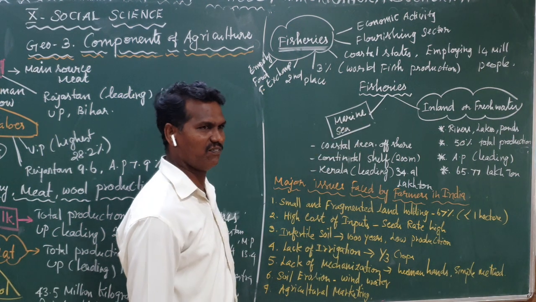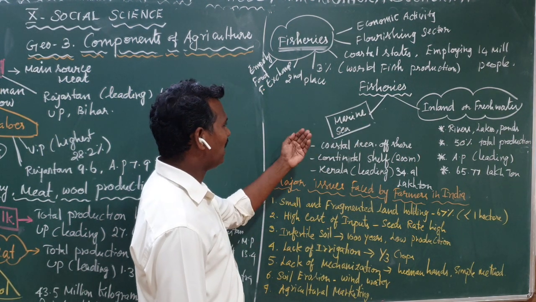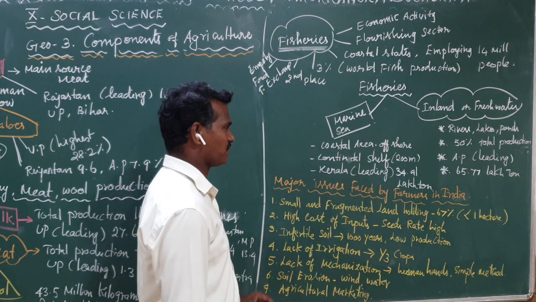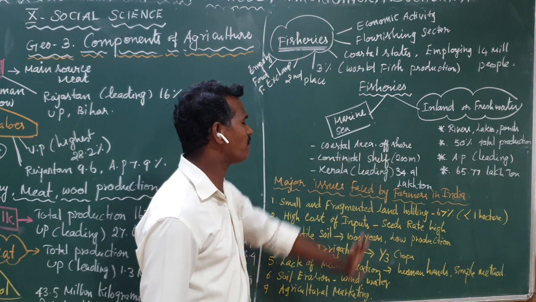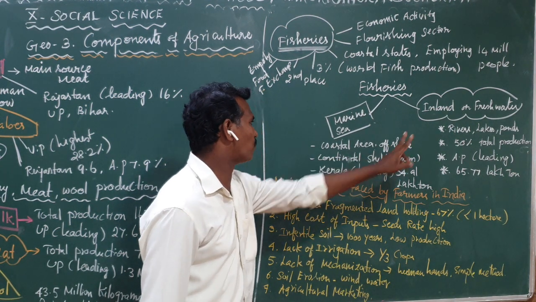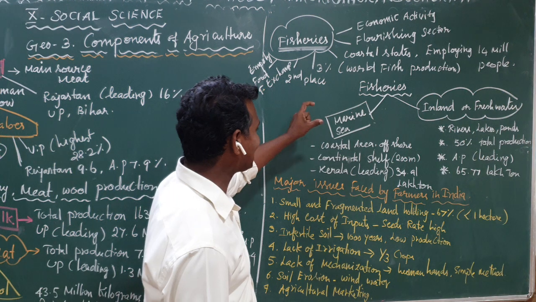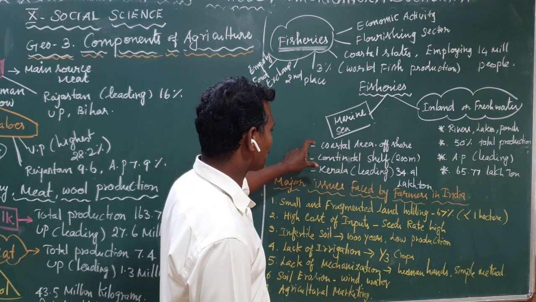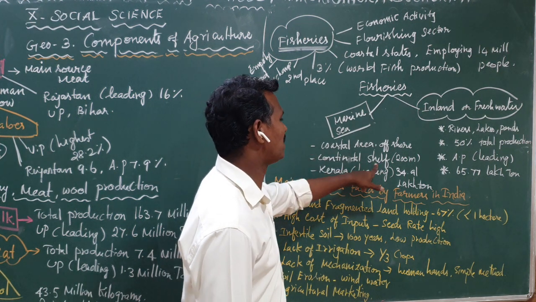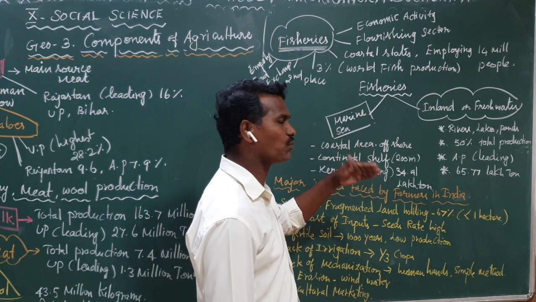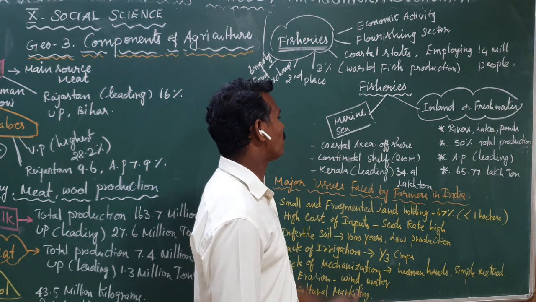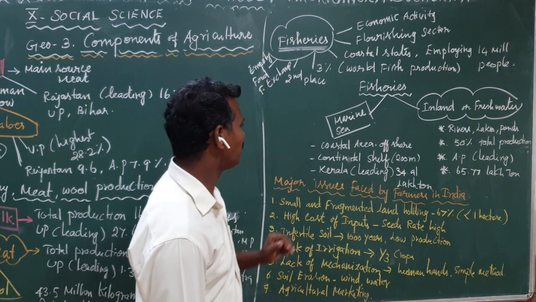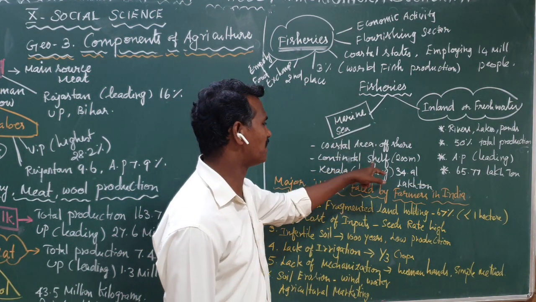First, marine fishing. Where is it possible? It is possible in coastal areas and also offshore in seas or oceans. In our country, this kind of fishing is mostly possible in the continental shelf area. The continental shelf is a part of the ocean with a depth of up to about 200 meters. So marine fishing is possible in continental shelf areas.